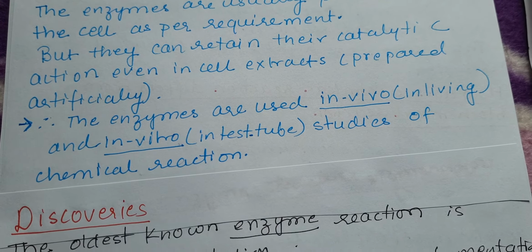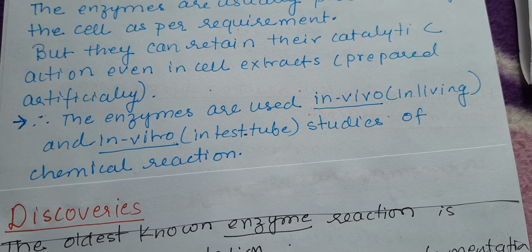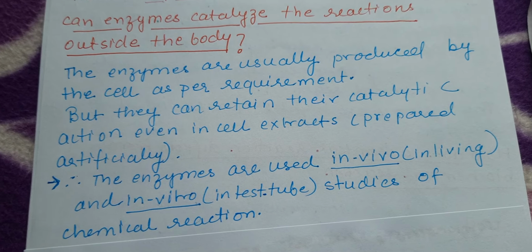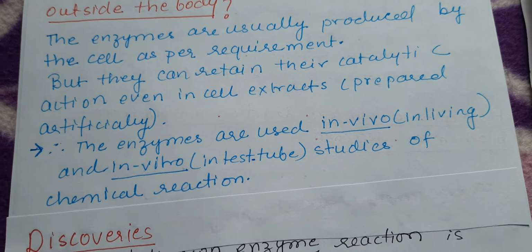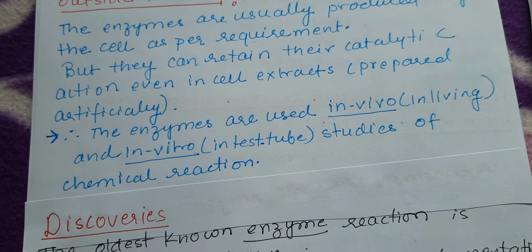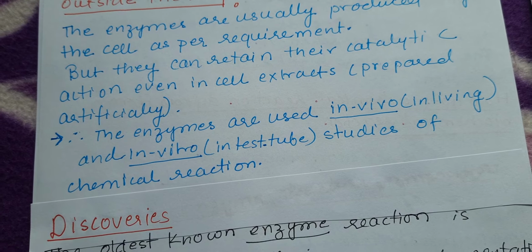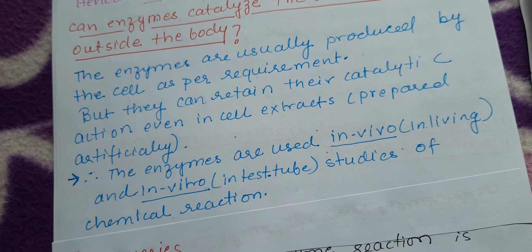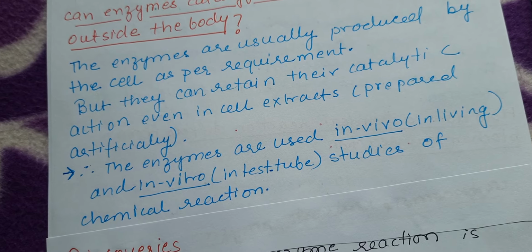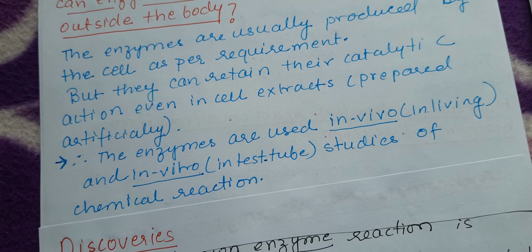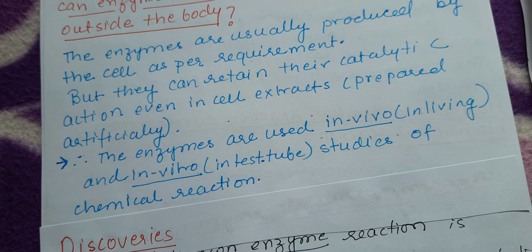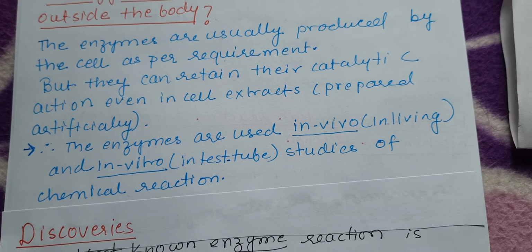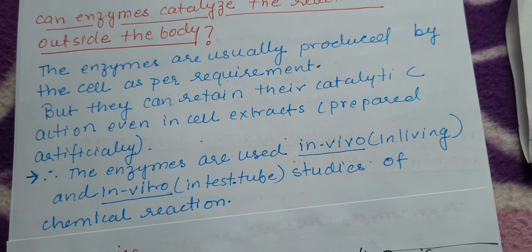Therefore, enzymes are used in in vitro and in vivo studies of chemical reactions, or you can say biochemical reactions. So if you isolate the enzyme from the living body and do the reaction in a test tube with the desired substrate, then it is going to convert the substrate to the product in the test tube. This we call an in vitro study, since it is done in the test tube.